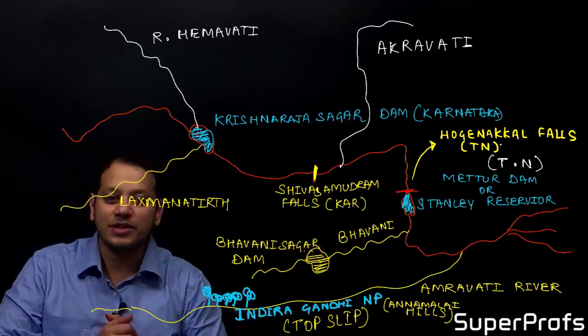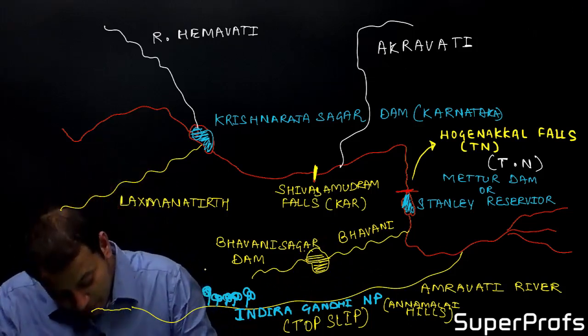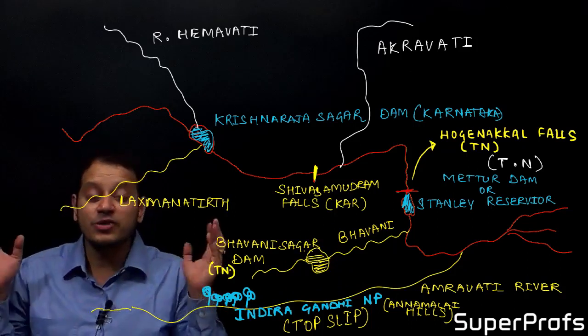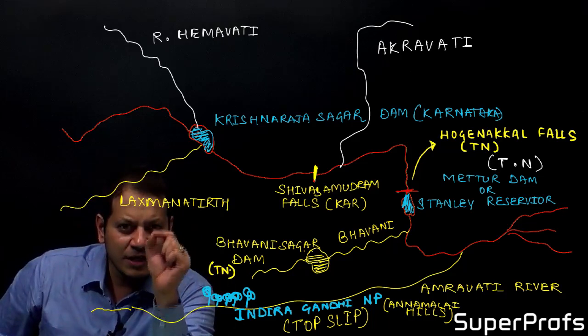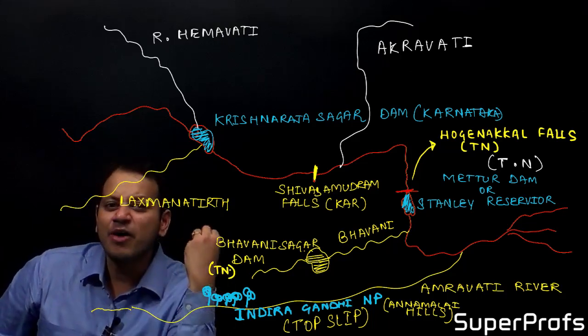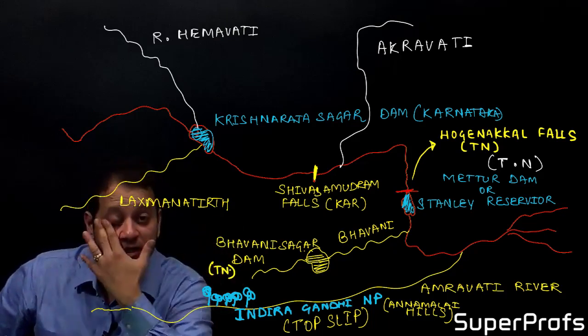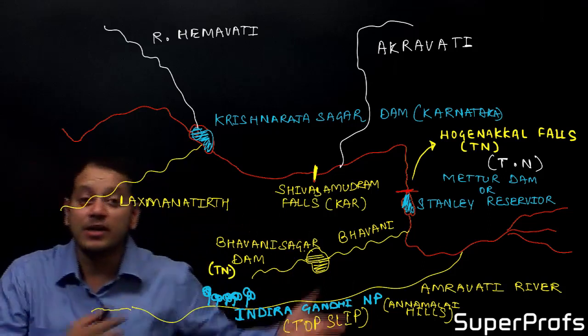Now the Bhavani Sagar is a major dam. Bhavani Sagar dam again lies in Tamil Nadu. You can see so many dams. We are doing only the major projects on Godavari, Krishna, Kaveri. You can see how many dams there are on the peninsular rivers. Why? Because of water conservation, irrigation, and hydroelectric potential.